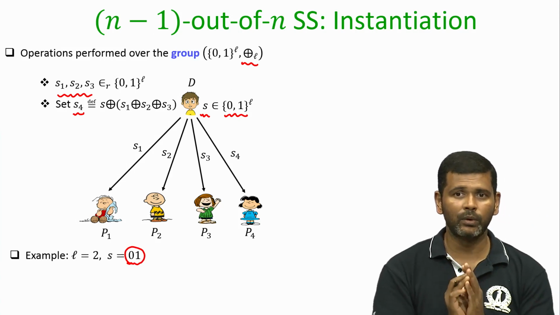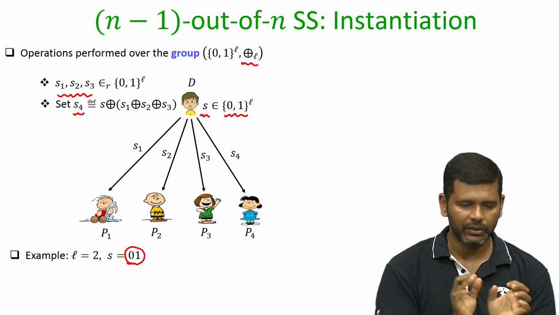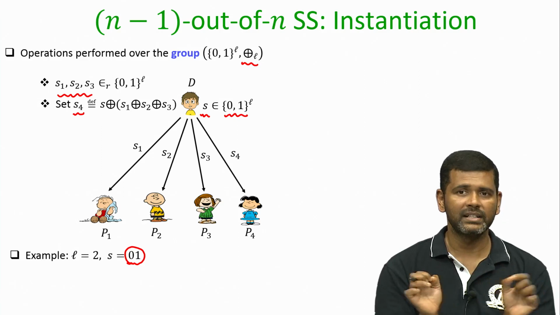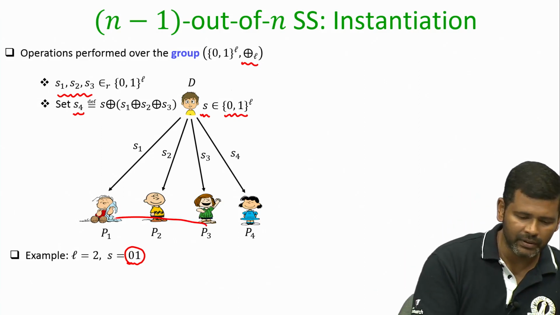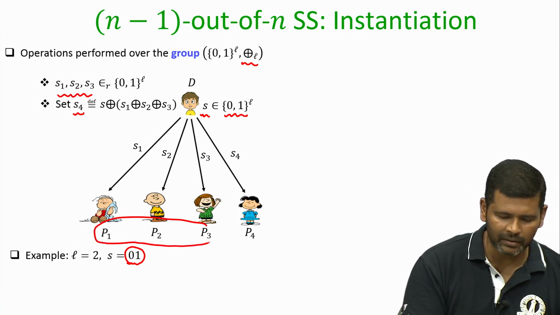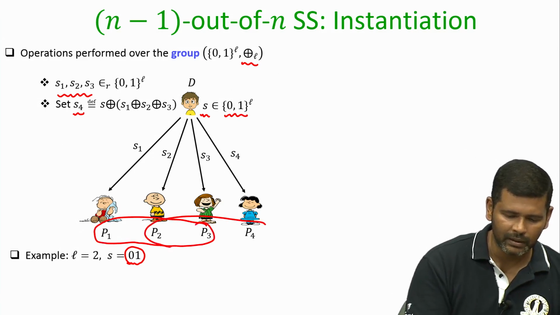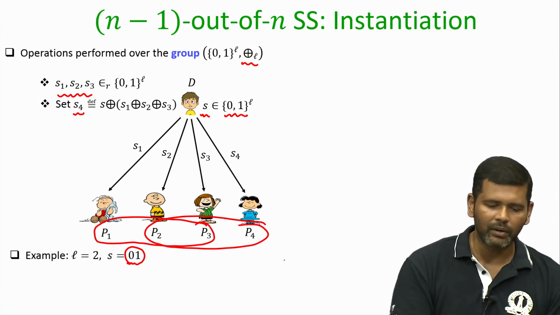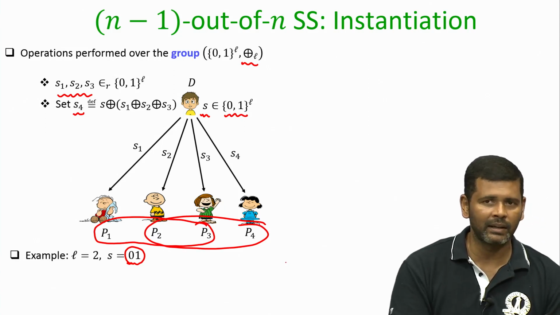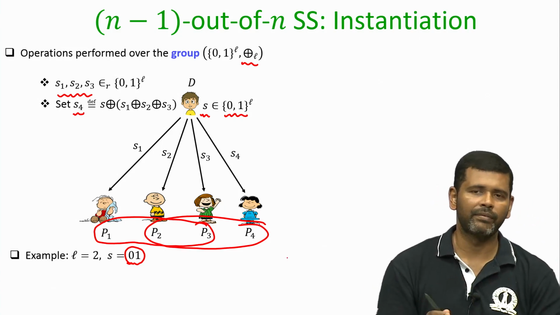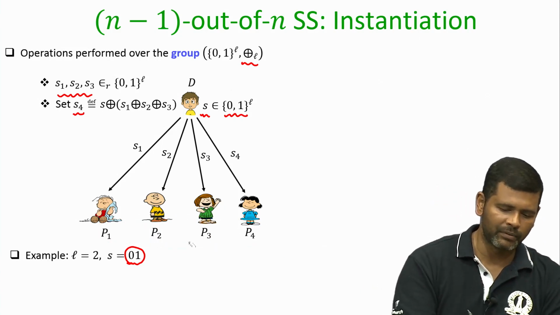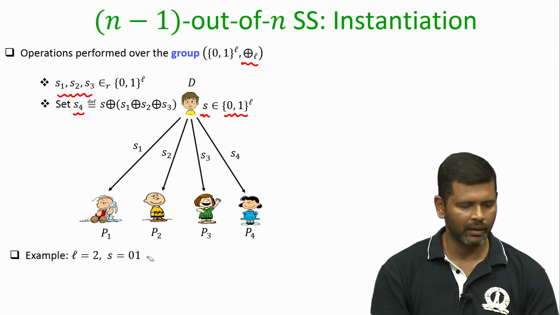And remember, our goal here is to ensure that once the binary string 0 1 is shared, then any subset of 3 parties among these 4 parties, if they are curious and try to find out the underlying secret that the dealer has shared based on the shares they have received, they will fail completely. That is what we have to ensure.